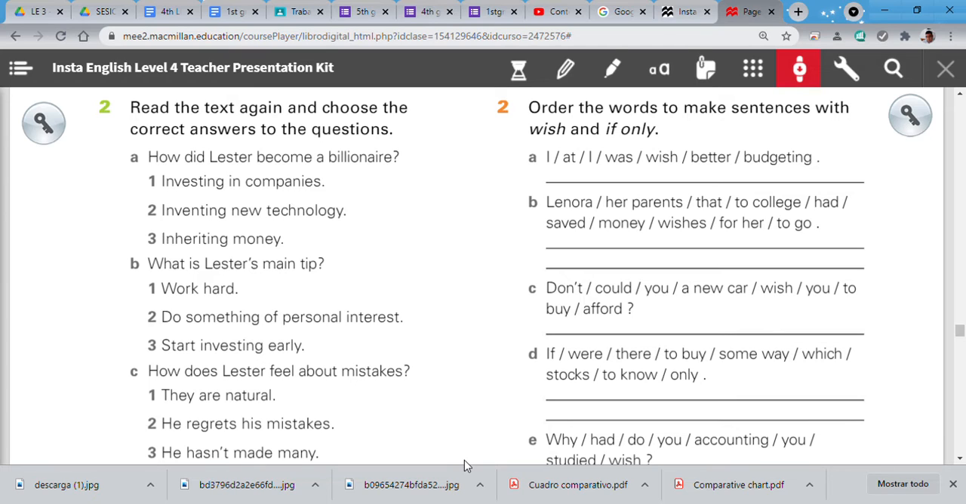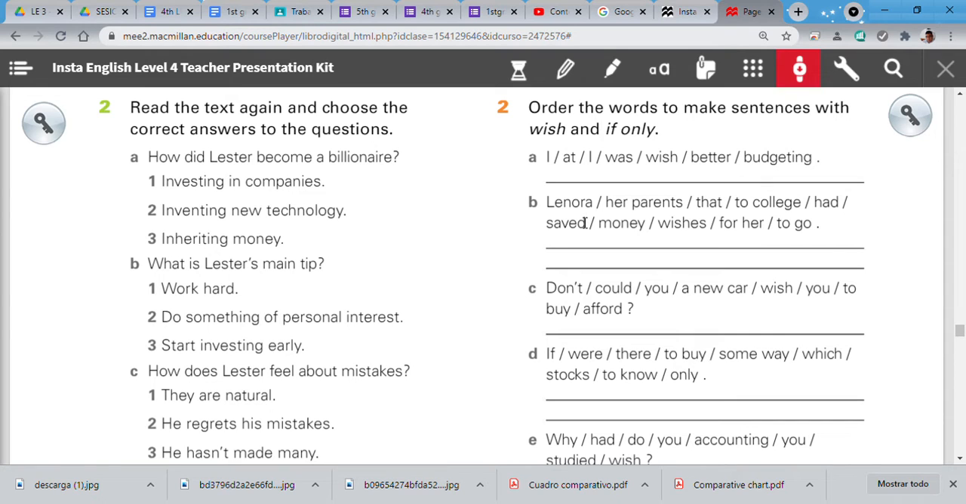For example, letter A says, I was wish better budgeting. Okay, of course, I wish, no? I wish I was better at budgeting. I wish I was better at budgeting.